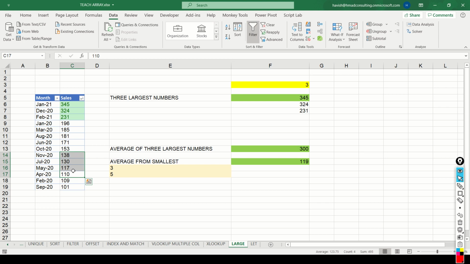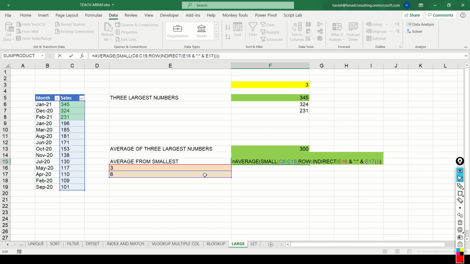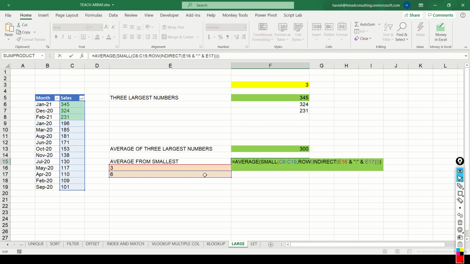If I selected the four smallest numbers starting from the third position, that means third, fourth, fifth, sixth position, then my average is 123.75. So a little tricky to set up, but very, very useful, because imagine you have a data set with 10,000 records in it and you want to find the average of the bottom 500. Without having to sort and filter the data, you can simply use a small with a row and an indirect to calculate the result.